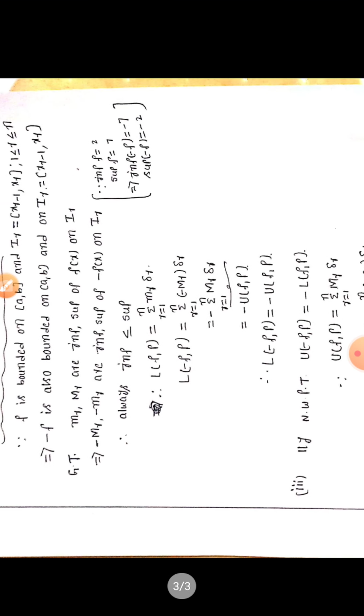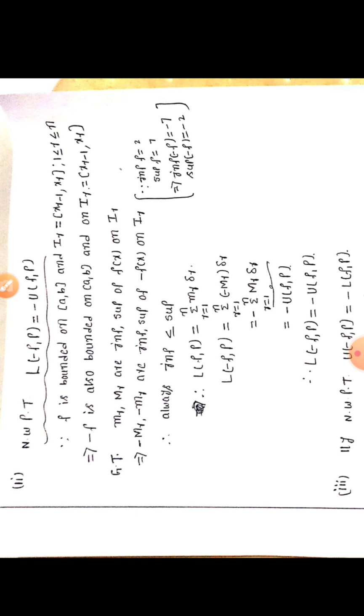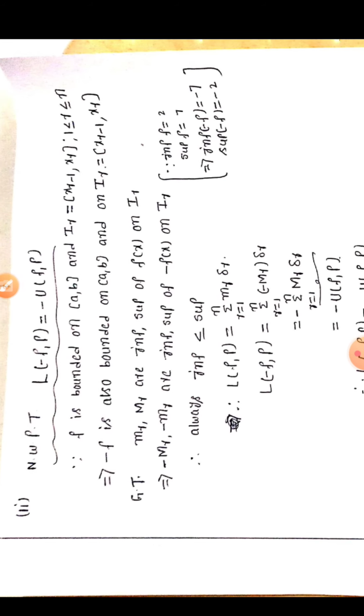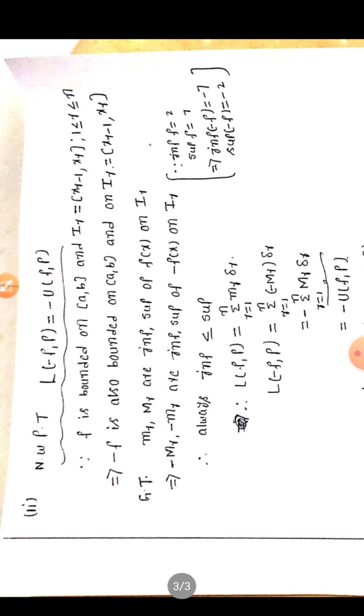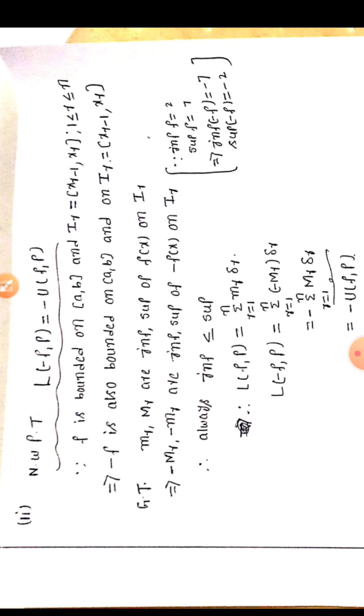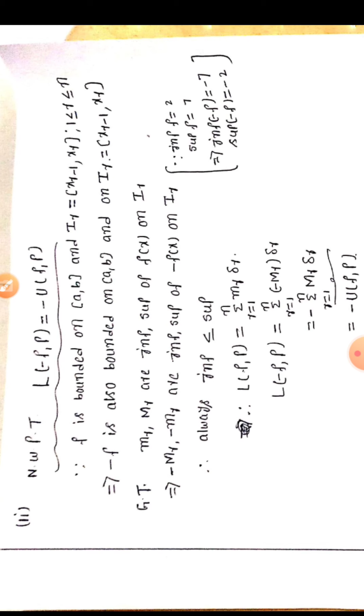Next one. Second one. Now we have to prove that L(-f,P) equals -U(f,P). Since it is given that f is bounded on the closed interval [a, b] and the rth subinterval I_r equal to the closed interval [x_{r-1}, x_r] such that 1 ≤ r ≤ n. That is, f is bounded on the closed interval [a, b], meaning f has an infimum and a supremum on the closed interval [a, b].